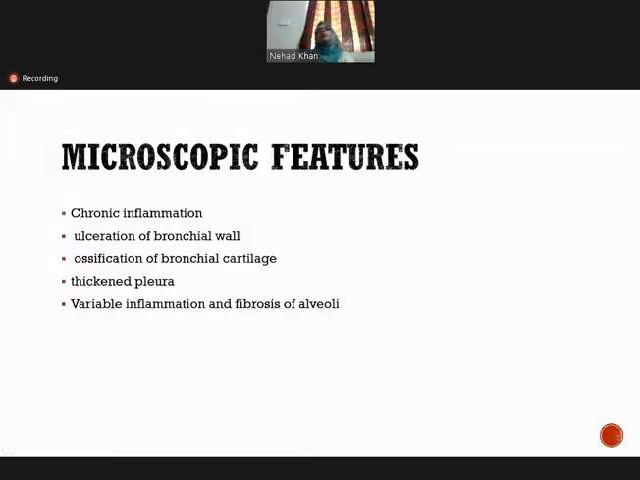Now we come to the microscopic features of bronchiectasis. You find chronic inflammatory infiltrate of neutrophils, lymphocytes, and macrophages, ulceration of the bronchial wall causing destruction of these walls, ossification of the bronchial cartilage, thickening of the pleura, and inflammation and fibrosis. The inflammation is variable; it can be mild, moderate, to severe.